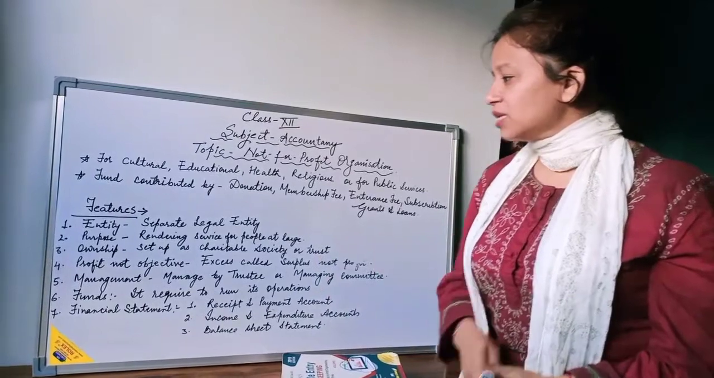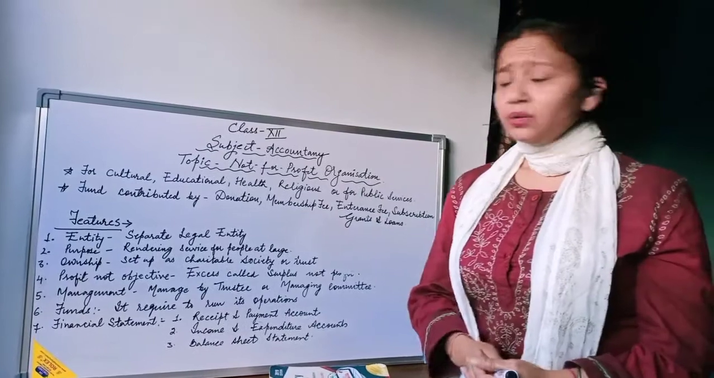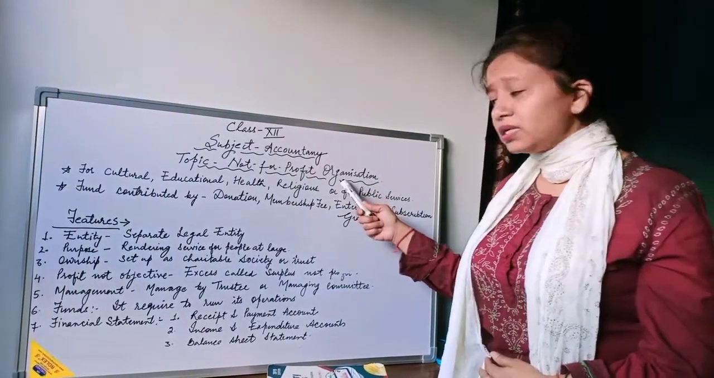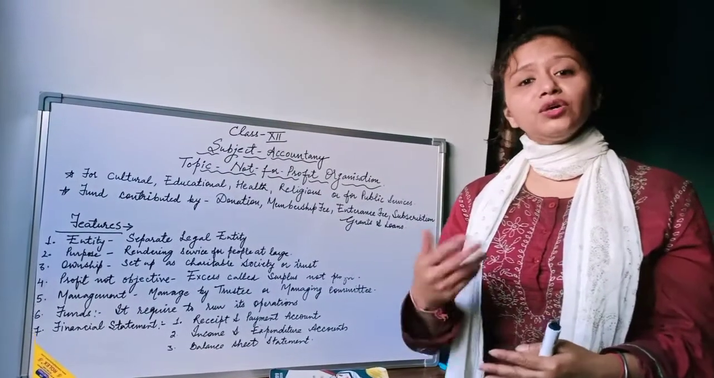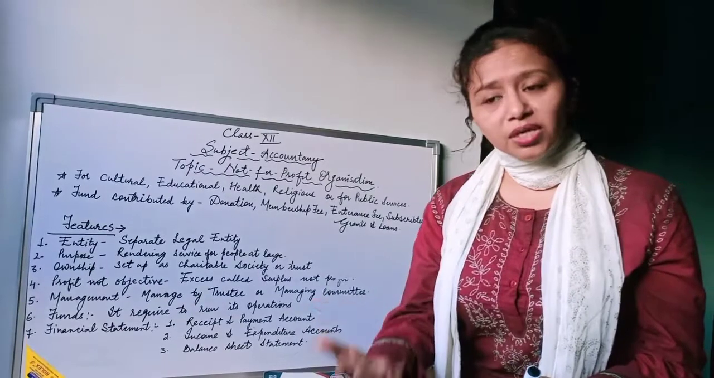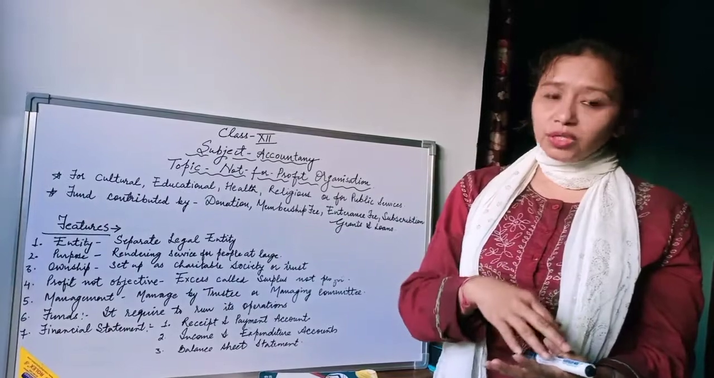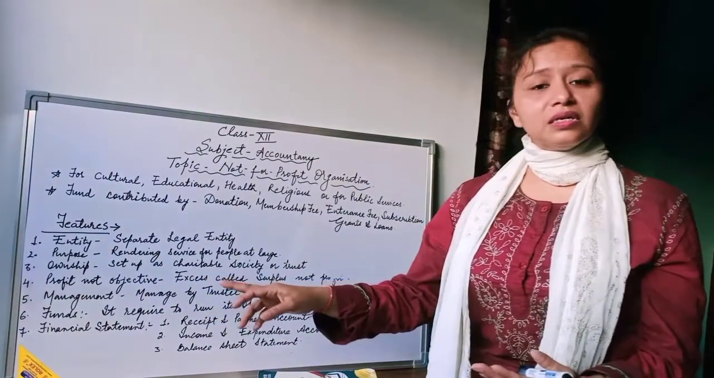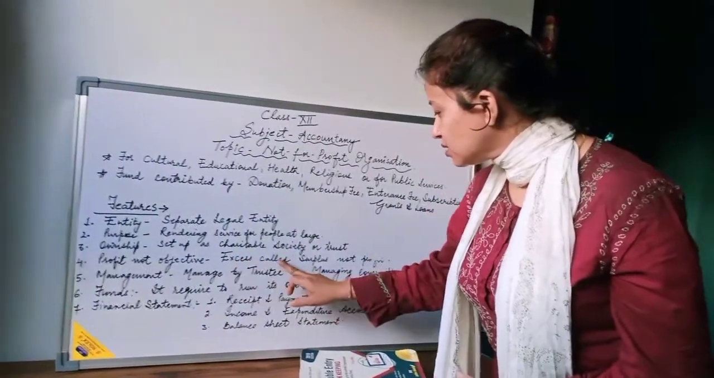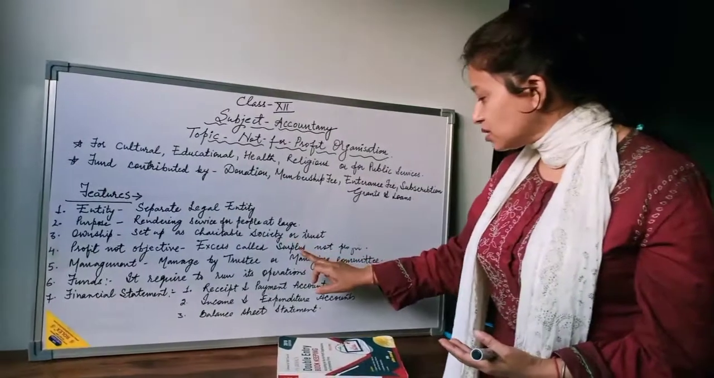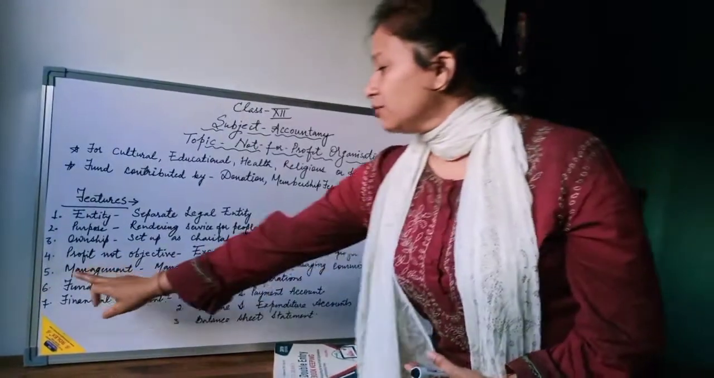The next one is the profit-not objective. As the name suggests, a non-profit organization has no profit. If something comes in as an excess from the contributions and revenue, we will not treat that money as a profit, but we will call it a surplus. Whatever excess comes is a surplus, not a profit, because it is not a profit-making firm.